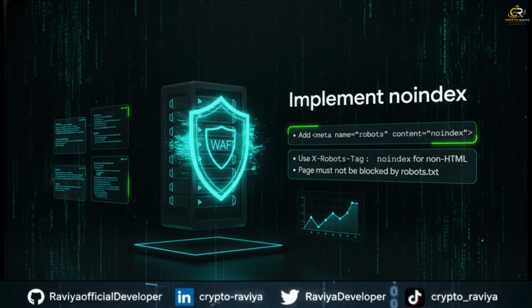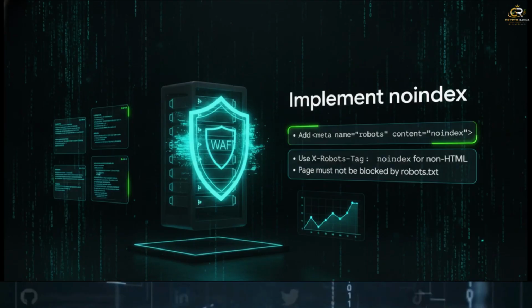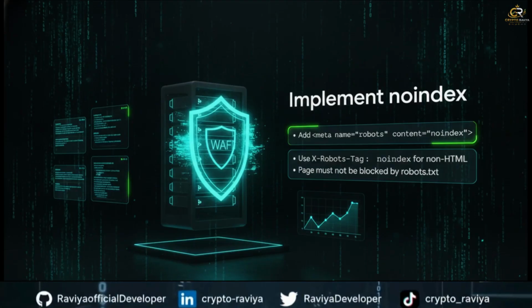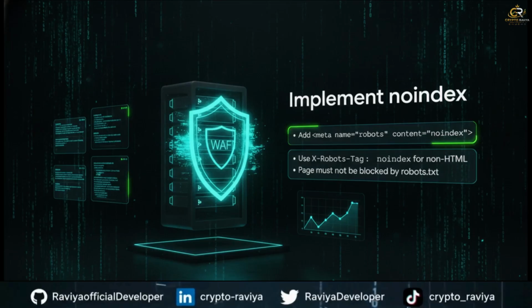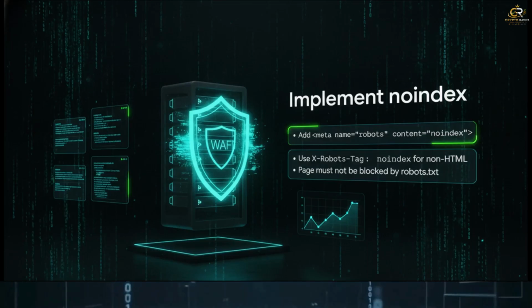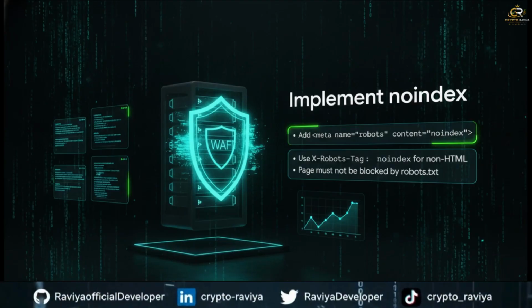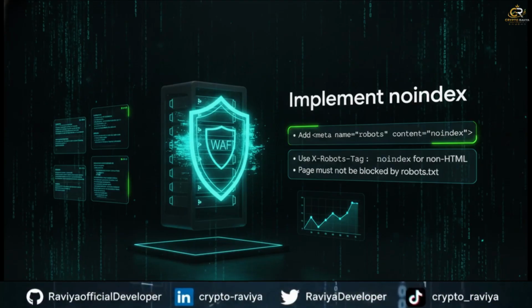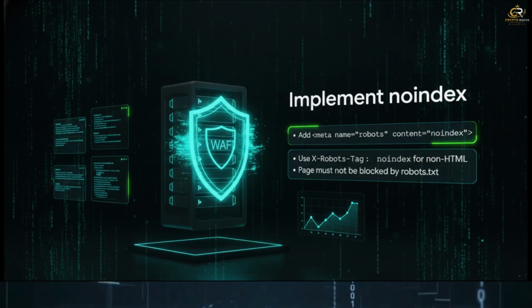But wait, what about all those non-HTML resource files hackers love to target? The PDFs, the .env files, the SQL database dumps? You can't put an HTML meta tag in a database dump. For those, you must use the HTTP response header X-Robots-Tag: noindex configured directly on your web server itself.